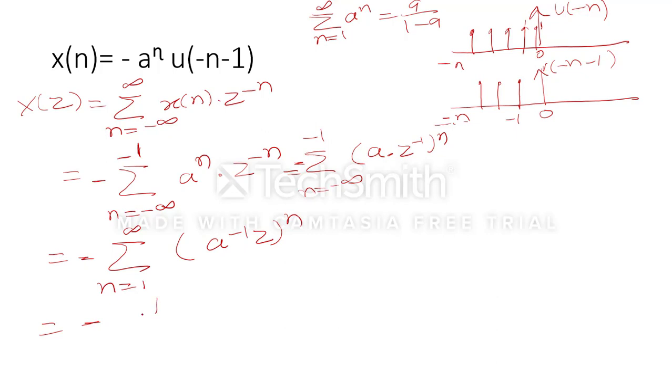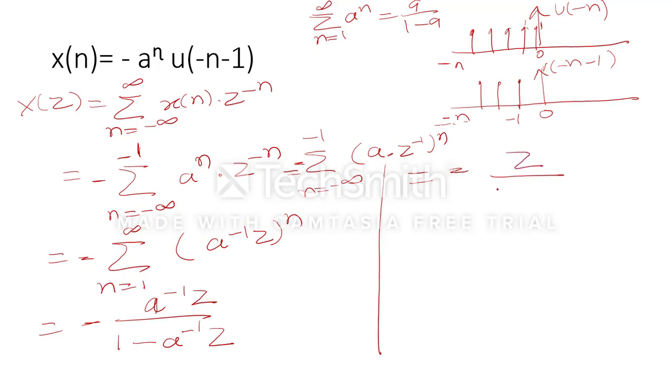When we try to simplify it, in the numerator it will come a inverse into z, and we will get minus z upon a minus z. We can take this minus inside, so we will get z upon z minus a.